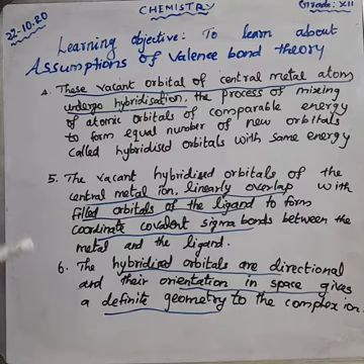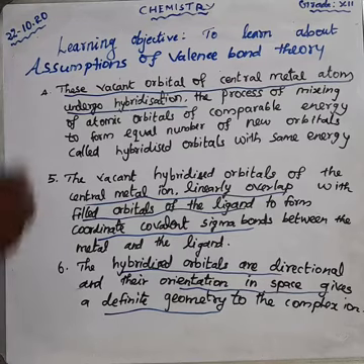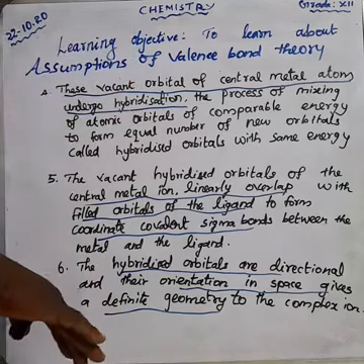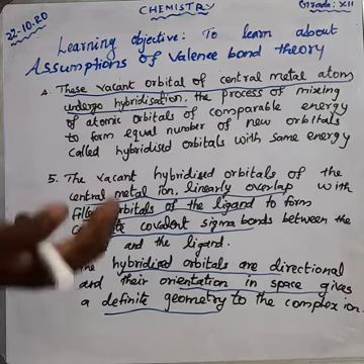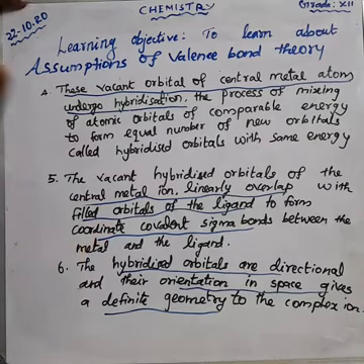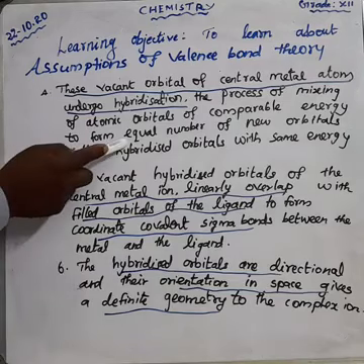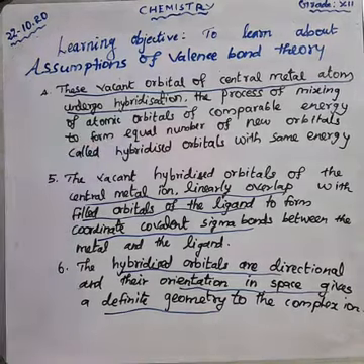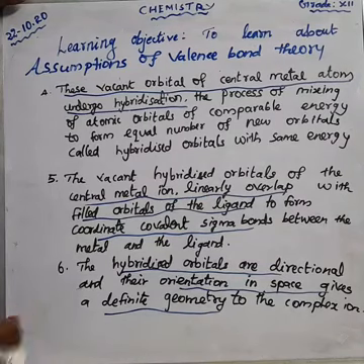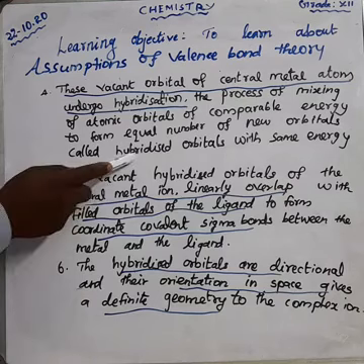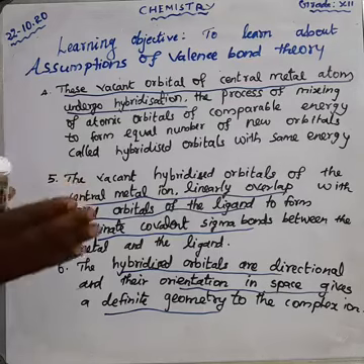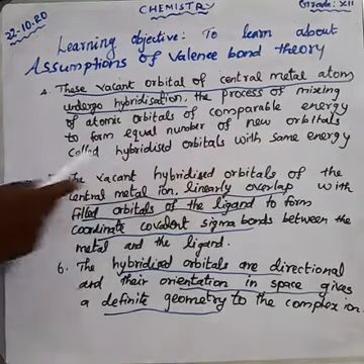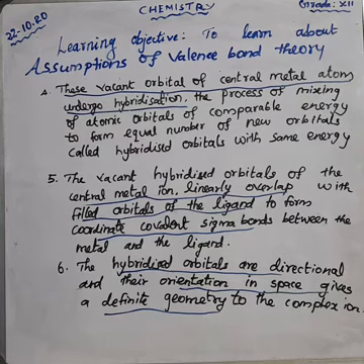Here, we are going to learn about the fourth point, that is called hybridization. What is hybridization? The process of intermixing of atomic orbitals of comparable energy. Each atomic orbital must have comparable energy. Suppose they have comparable energy, they form an equal number of new orbitals. Those new orbitals are called hybridized orbitals, which must have the same energy.